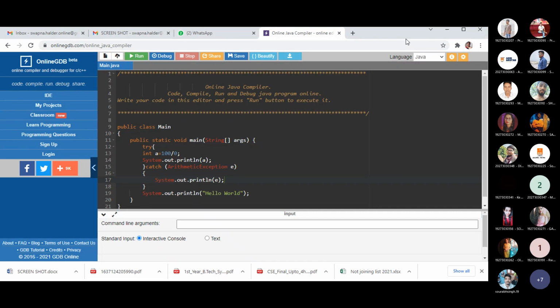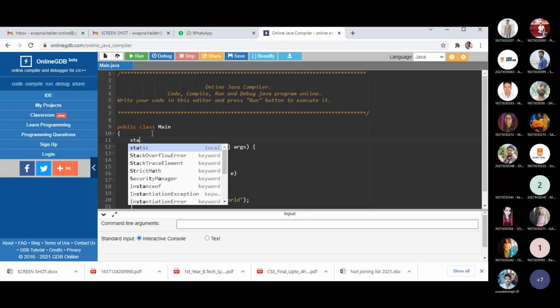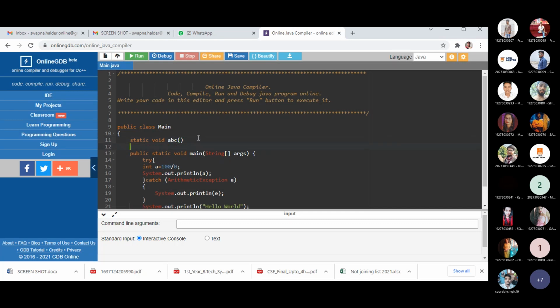I'll show you quickly the uses of throw and throws. Now look what is happening. We are using this particular part inside this coding also. Look at this particular method.